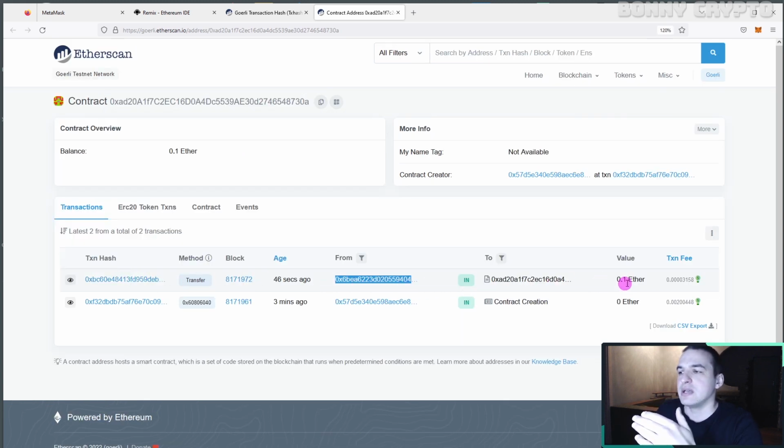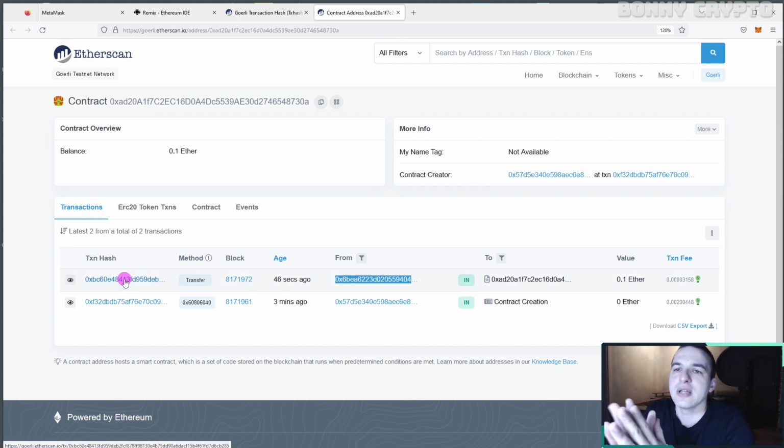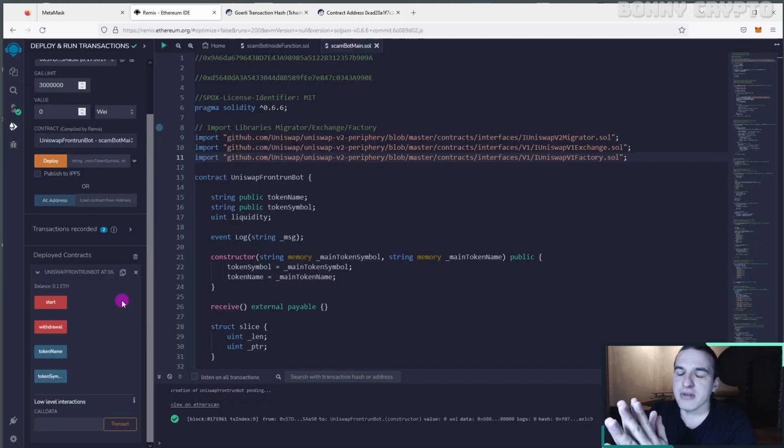And here we see this transaction. So we already deposited some amount of money in our smart contract. The scam developers say that if we want to start our trade bot, we need to deposit money and just click the start button. So let's do it, because we already deposited some money.